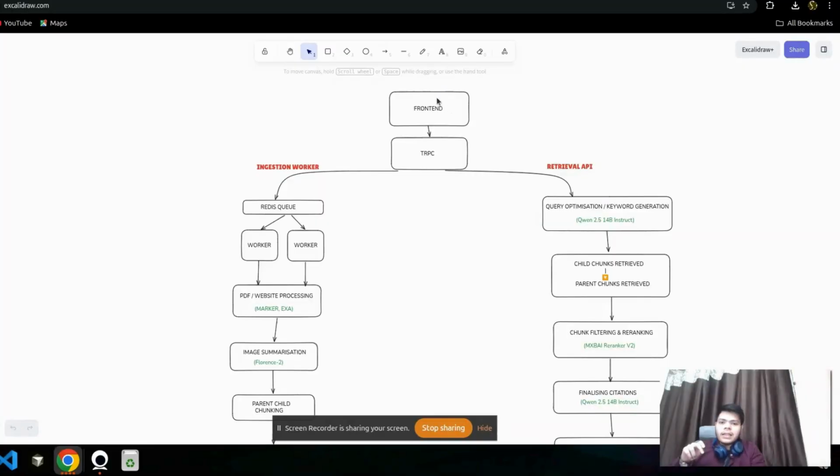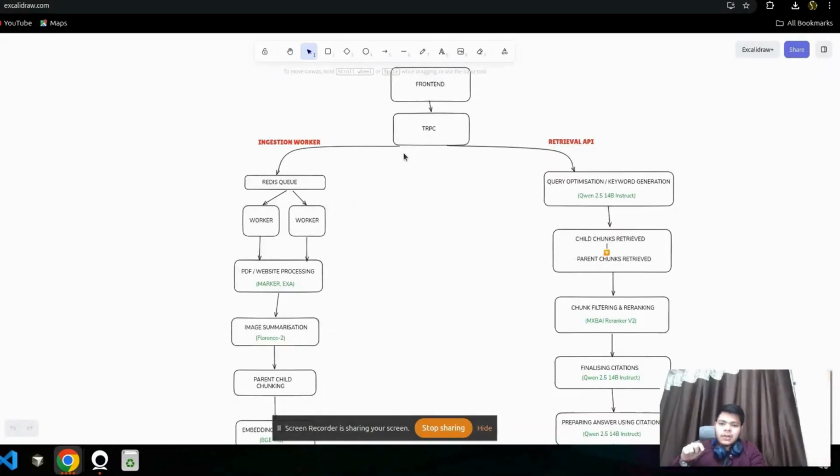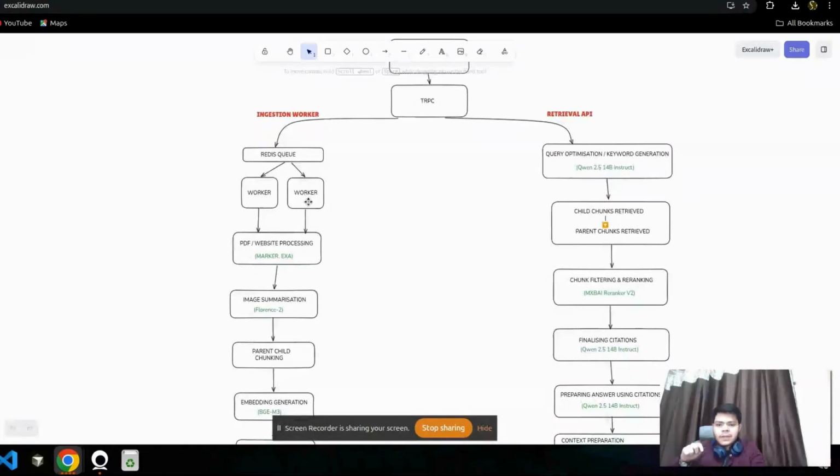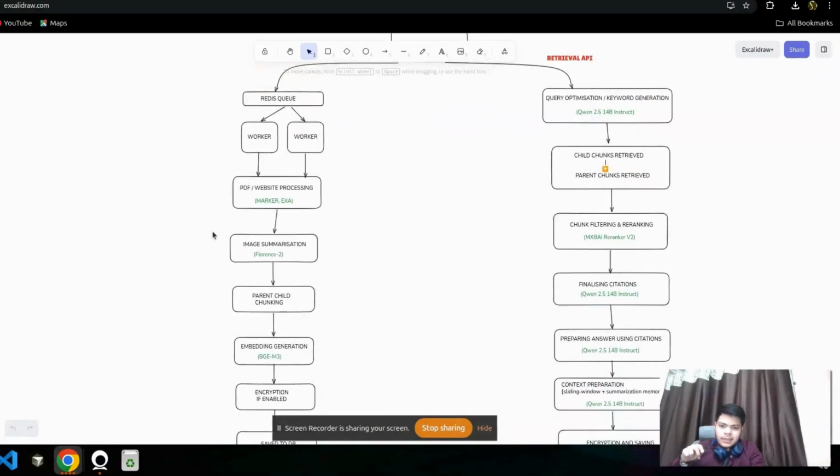All you have to do is put a website URL or a PDF into the front end. The front end will pass it to the TRPC server. The TRPC server will load it to a Redis queue. Then one of our workers will pick up from the Redis queue, and this pipeline will be executed.